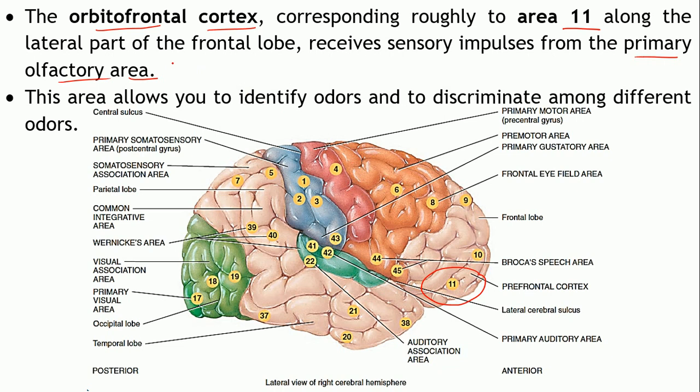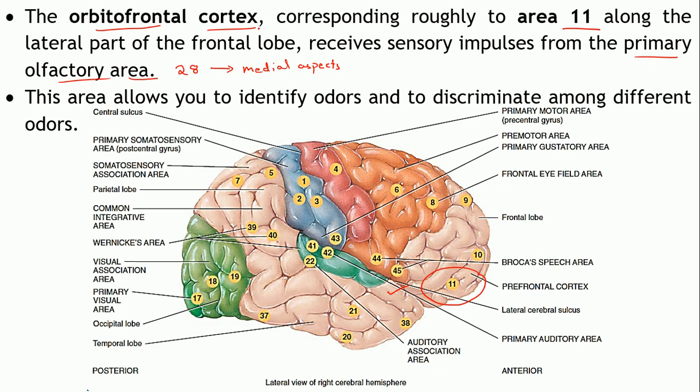That's the area number 28. Now why can't you see it over here? That's because it is located in the medial aspects of the temporal lobe, right? So that's why it is not shown over here.